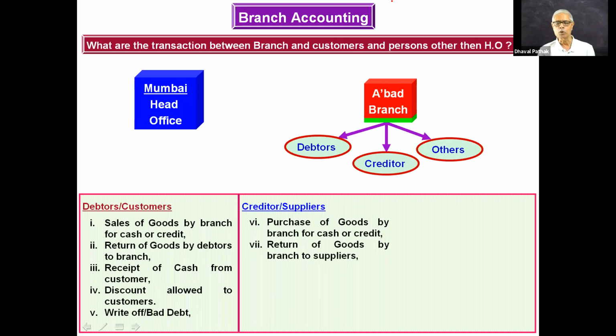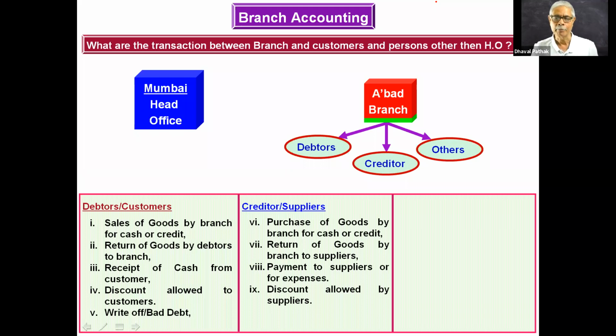Similarly, if any goods purchased from the supplier are returned, purchase return also will not appear in branch account. Payment made to the supplier by the branch will not appear in branch account. Discount allowed by supplier, meaning discount received by us, also will not appear in branch account. And there is nothing like bad debts in case of creditors, because we can't write in our books of accounts as if we are unable to pay. So these are the transactions that will not appear in the branch account that we prepare.